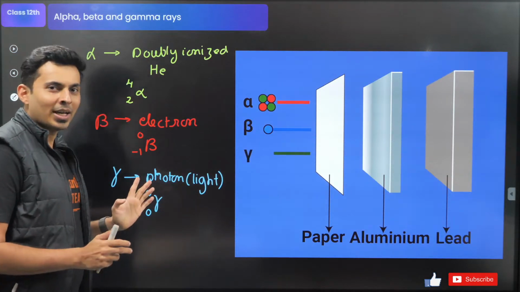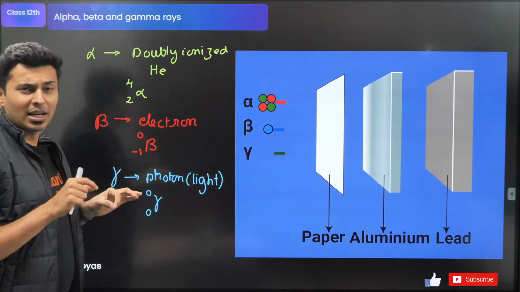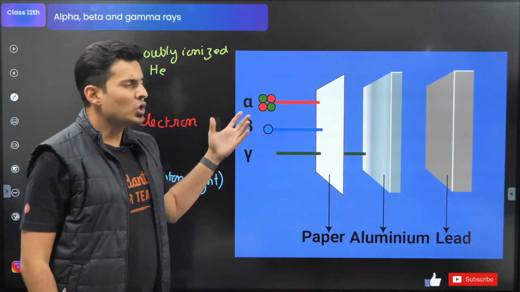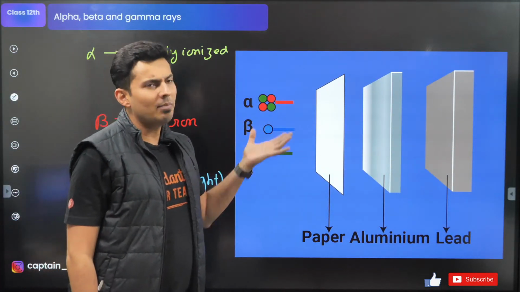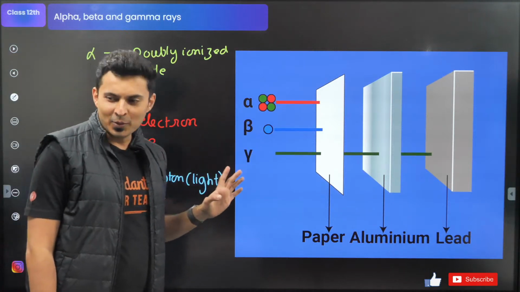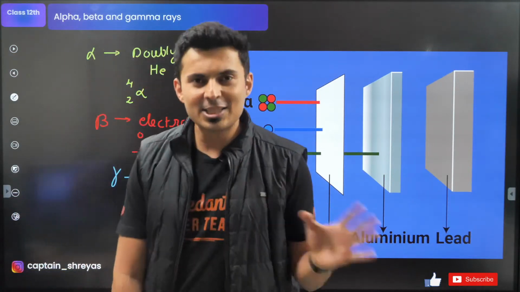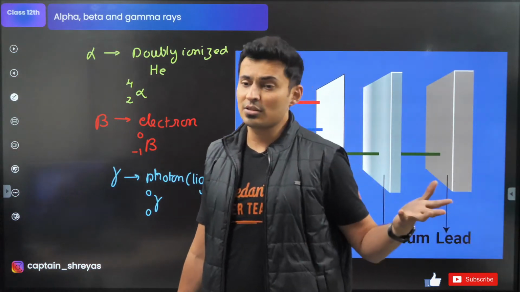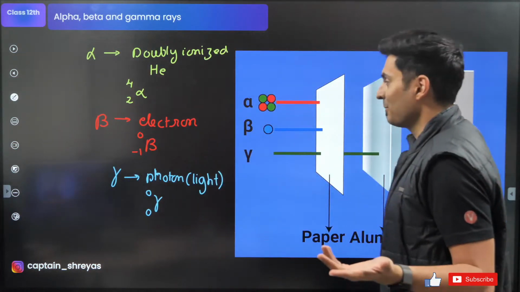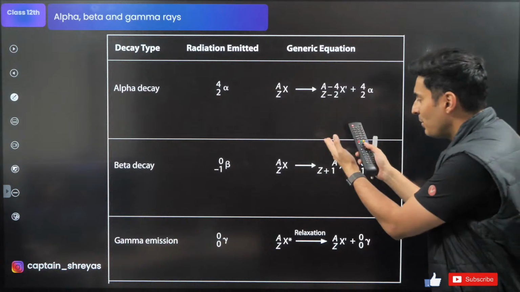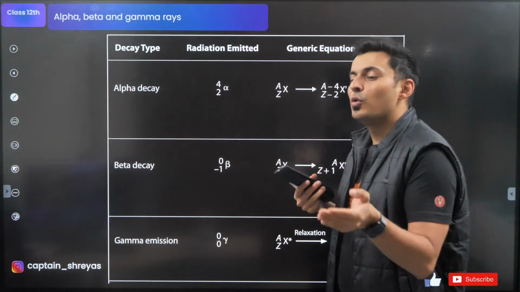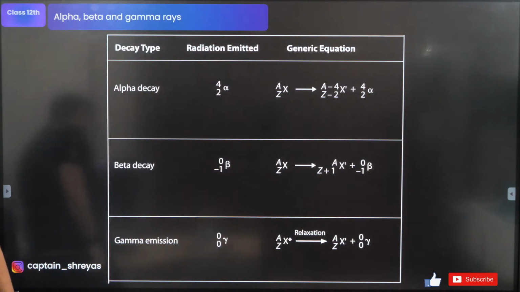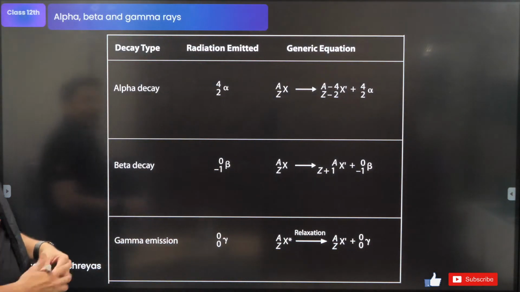Fastest. But because it is so fast and so small, it can also penetrate a lot. Alpha, not so much. Beta, a little better than alpha. Alpha is the least penetrating. Beta is slightly more. Gamma is the highest and the fastest also. Awesome. There are simple things that happen when there is a nuclear reaction. I have put up all the three things over here.